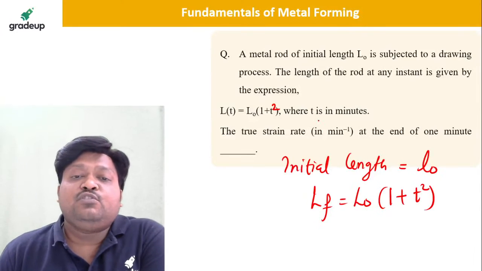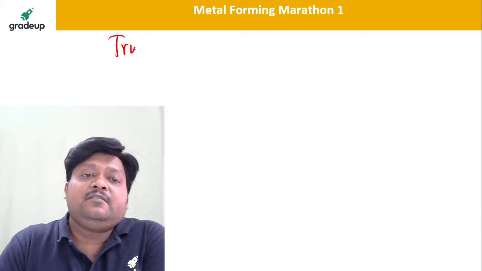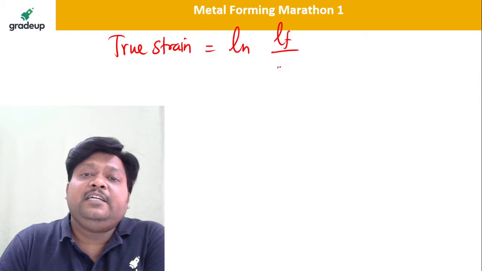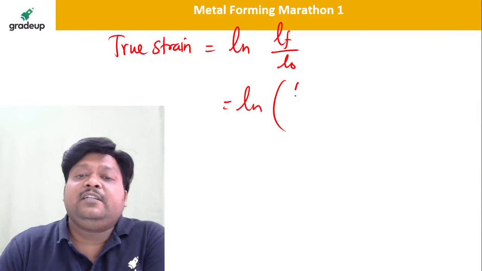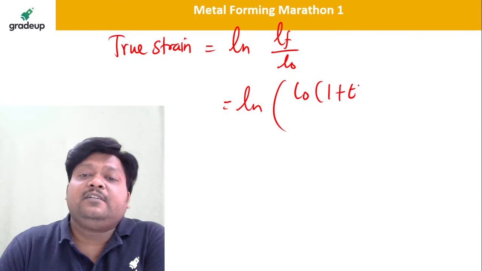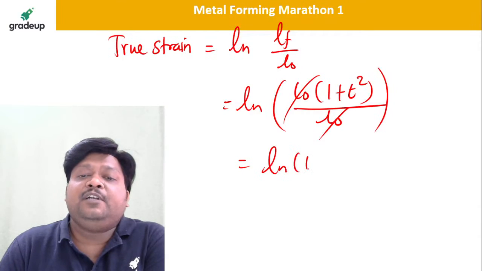So what is the true strain? True strain is ln of L final divided by L original. L final is L naught into 1 plus t square, divided by L naught, the original length. So L naught cancels, giving ln of 1 plus t square.